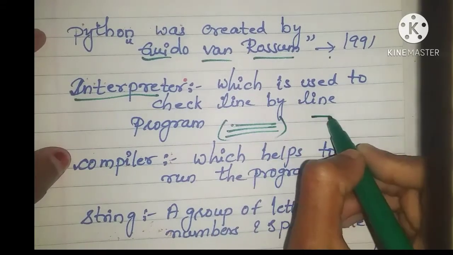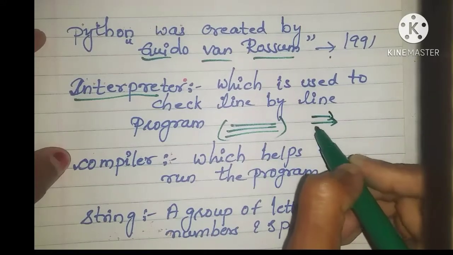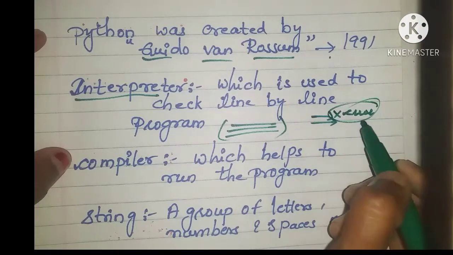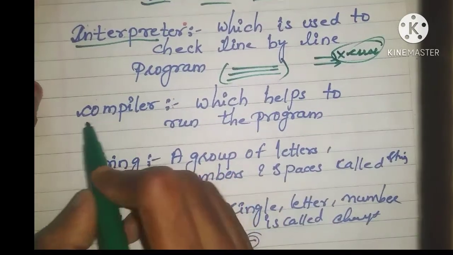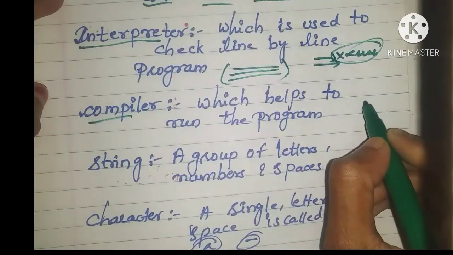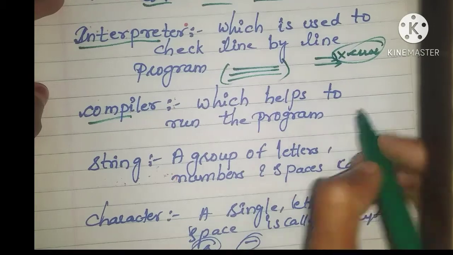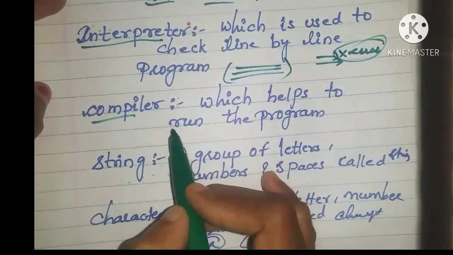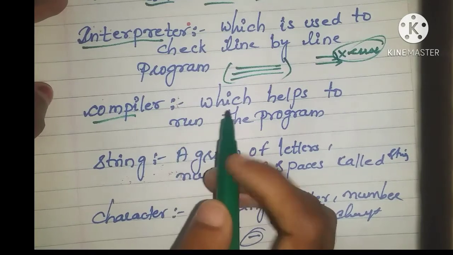Whatever program you are writing in the system, it will check line by line. If the first line is correct, it goes to the second line. If it is wrong, it shows the error right there. Error means the mistake. Now, compiler helps to run the program. Suppose you write a program; whether the program is right or not, it will run and show us. So the compiler helps us to run the program.